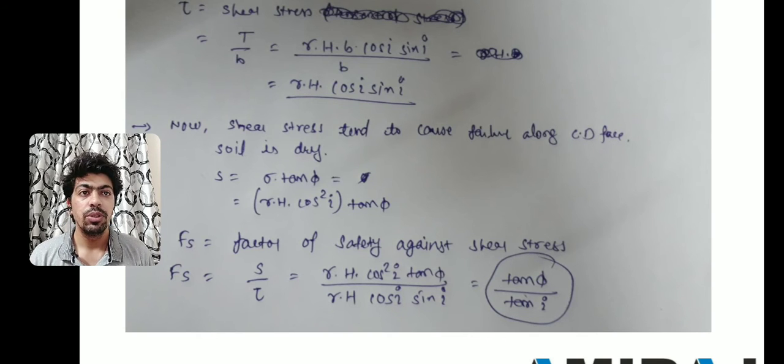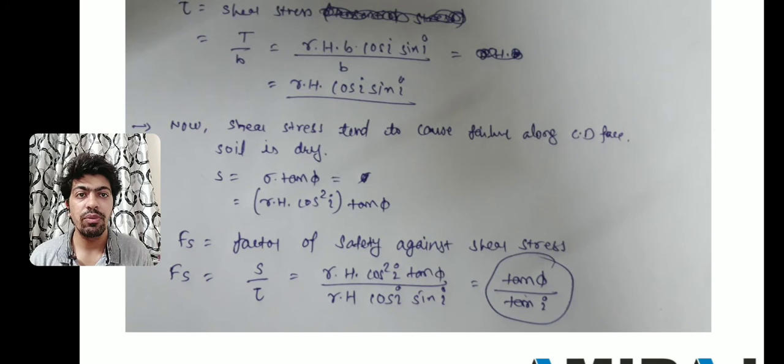Now what will happen? The shear stress will try to fail along the face CD. As you have seen in figure, the shear stress will try to fail by face CD, and we know that this is a cohesionless soil, so C would be 0 and soil is already dry. So shear strength S is sigma into tan phi. So sigma, that is gamma into h into cos square I into tan phi. This is our S value.